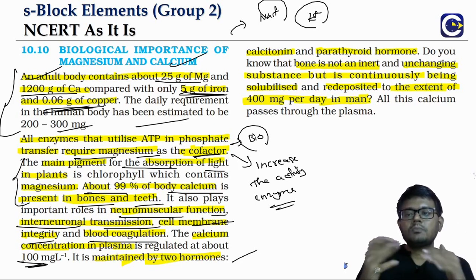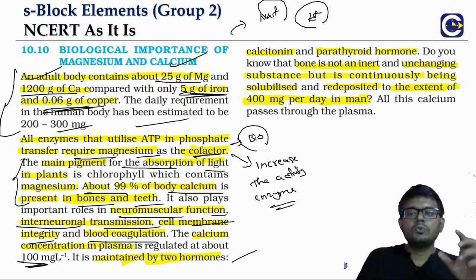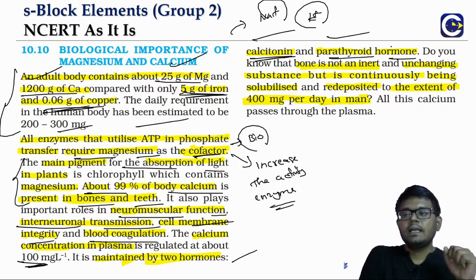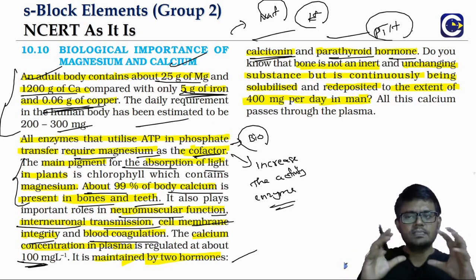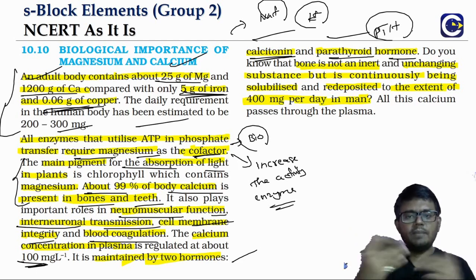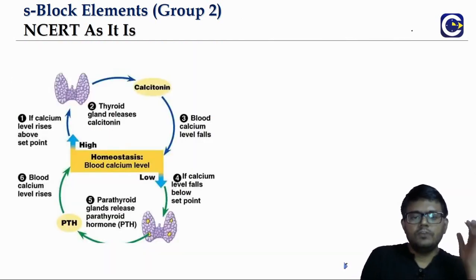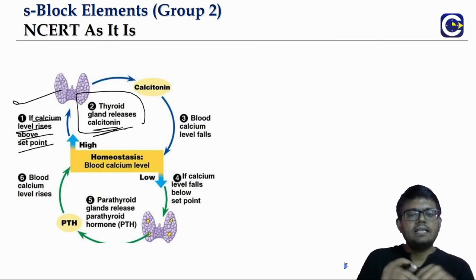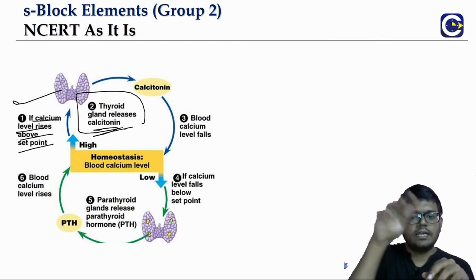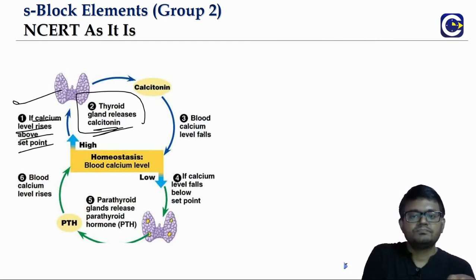The calcium concentration will be maintained by the activity of two hormones. One is calcitonin and the other is parathyroid hormone, which you call the PTH. In bio you will get all these things. These two hormones play a counter role. For example, if the calcium level is rising above a certain point, then the thyroid gland will release calcitonin. So it will try to decrease the level.